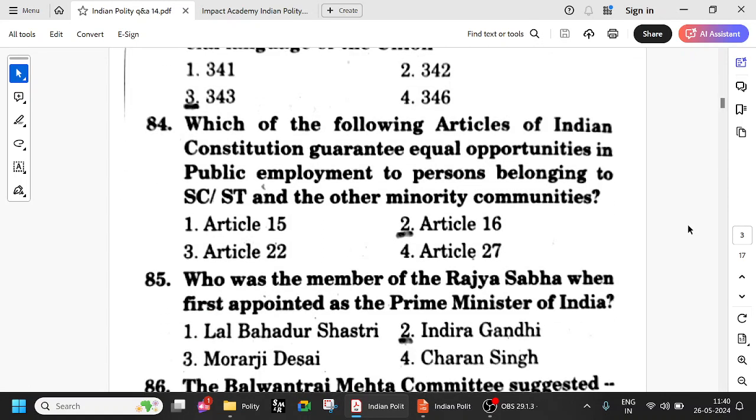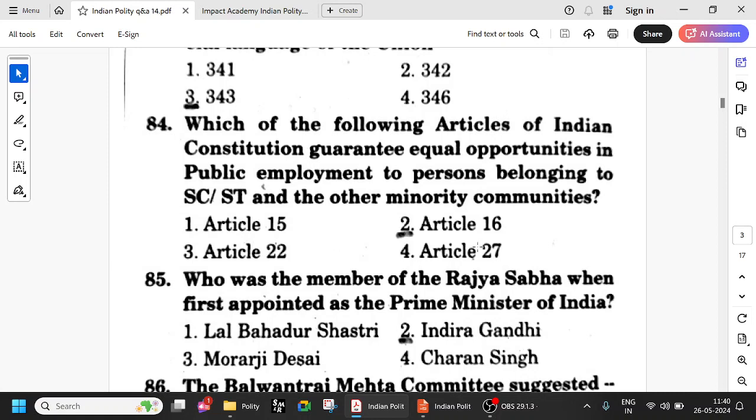Which of the following articles of the Indian Constitution guarantee equal opportunities in public employment to persons belonging to SC, ST and other minorities? Article 14 is equality before law and equal protection of laws. Article 15 is non-discrimination based on caste, religion, sex, gender, all those things. Article 16 talks about employment, right? So here you're talking about employment and equality, so Article 16 you can outright pick. Article 17 is abolition of untouchability. 18 is titles. 19 is speech and assembly, movement, residence, profession. Like that it goes on.